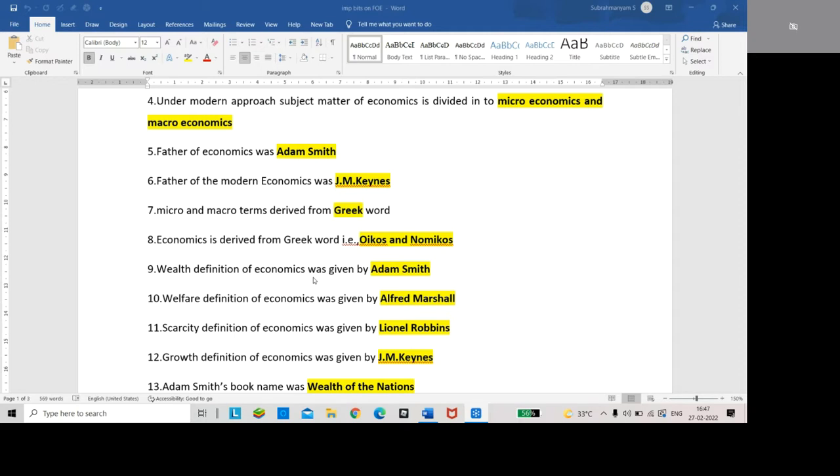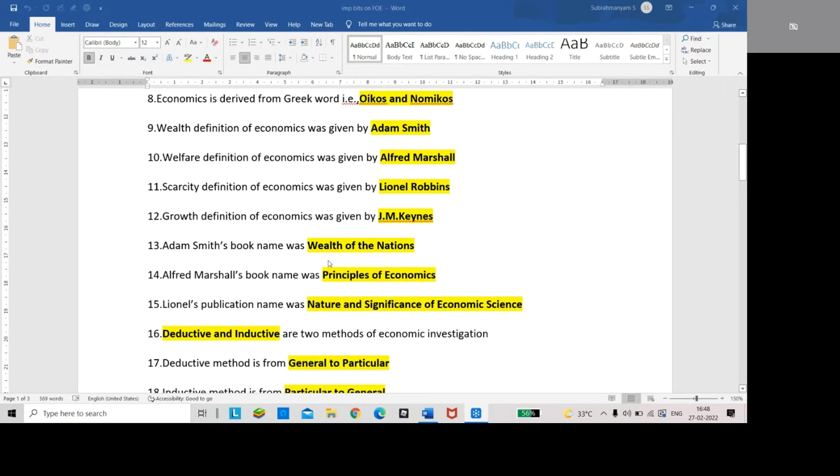Four types of economic definitions are there: wealth, welfare, scarcity and growth. The wealth definition of economics was given by Adam Smith. The welfare definition was given by Alfred Marshall. The scarcity definition was given by Lionel Robbins. The growth definition was given by J.M. Keynes.